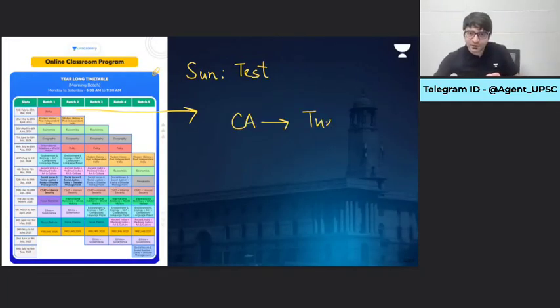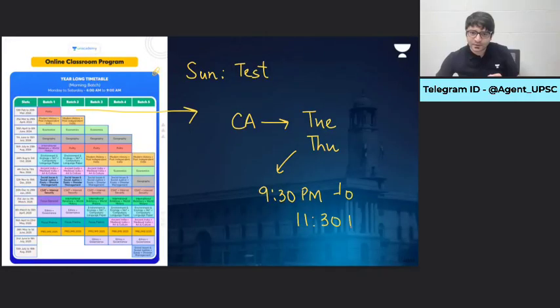Current affairs shall be taught every Tuesday and Thursday, 9:30 p.m. to 11:30 p.m. Now, how do we cover it? Normally, in a coaching class or an online class, there is one faculty reserved for current affairs. But it is not possible for this individual to be well-versed in all the subjects: polity, economics, geography, history, international relations. That would compromise the student experience, and you may not get everything that is required to crack this exam.